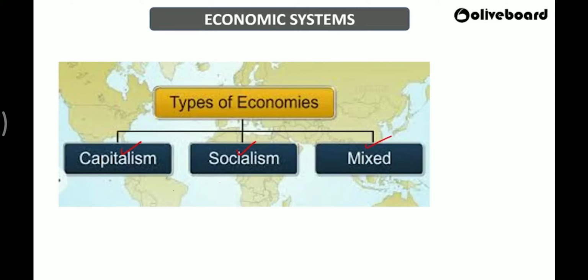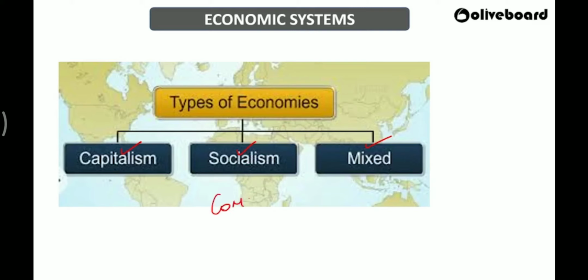What does it mean? Capitalism is also called free market economy or market economy, where most of the things are privatized. A classic example we can say is USA. Government plays an administrative role over there. All right, so such types of economies are called as what? Capitalism. It is called free market. There will be no rigid rules or regulations or constraints. Everything is owned by whom? Private parties.